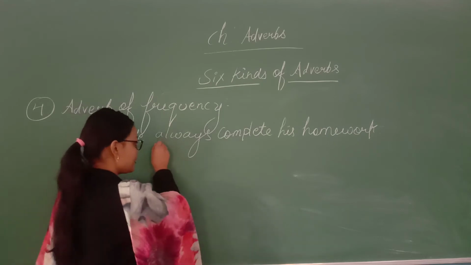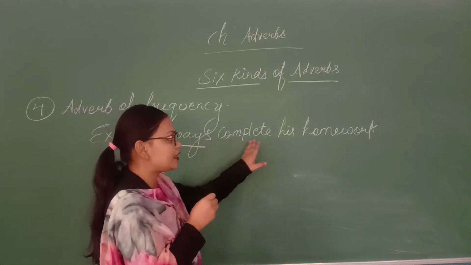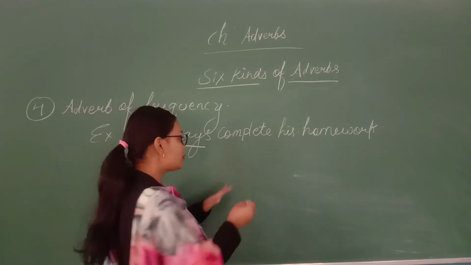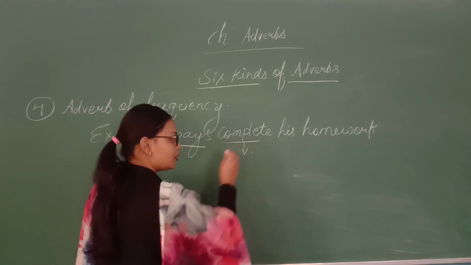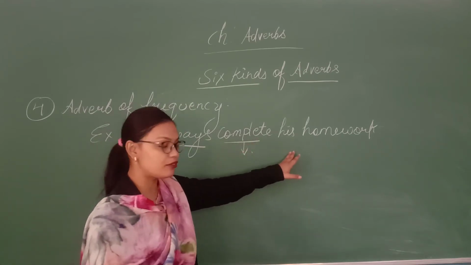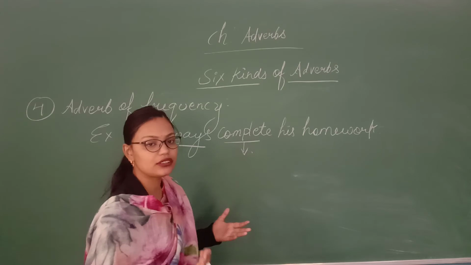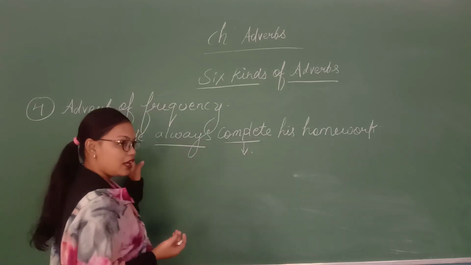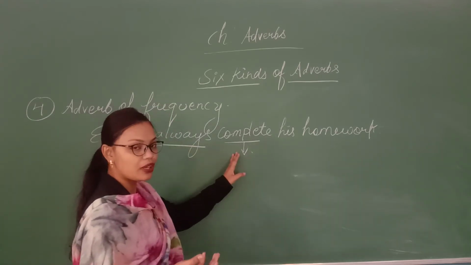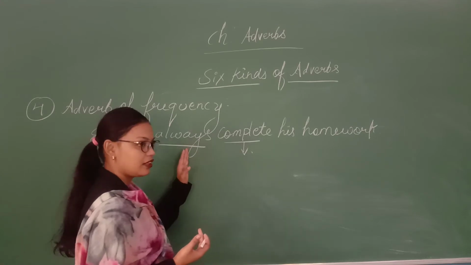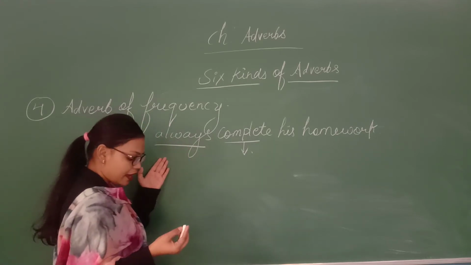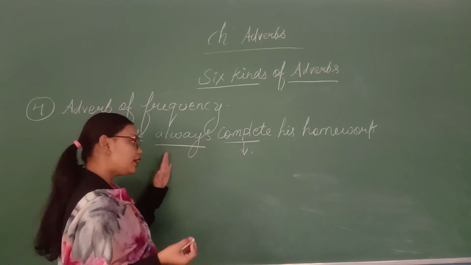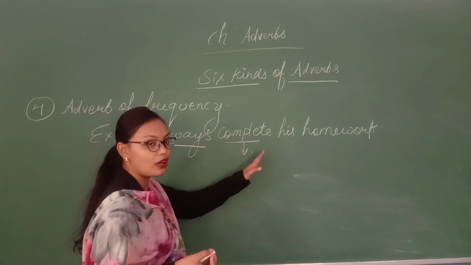Here you can see, he always completes his homework. He is doing the work of completing his homework. It is a verb, the action that is performed by him. But how does he complete it? He always. Here I have written never also. Then never will also come before your verb.